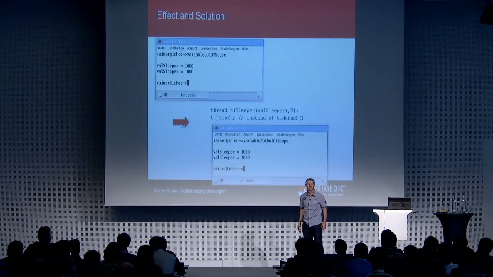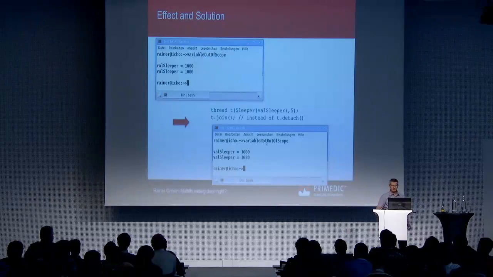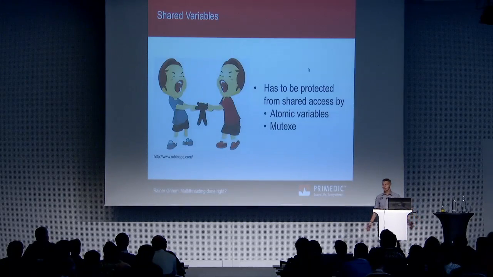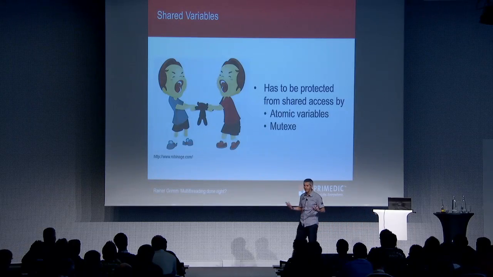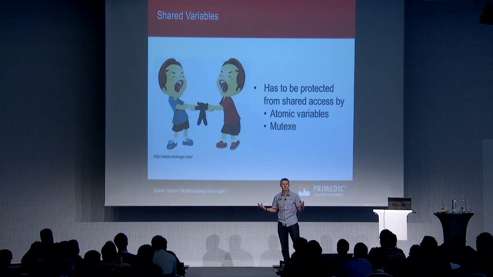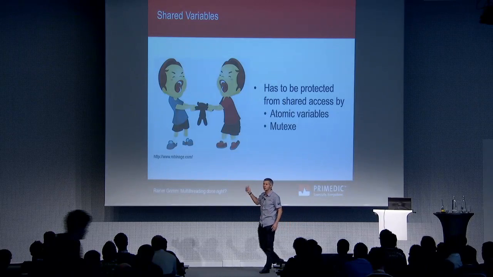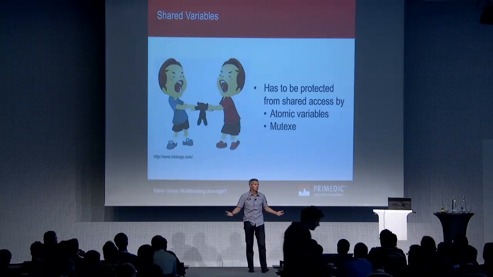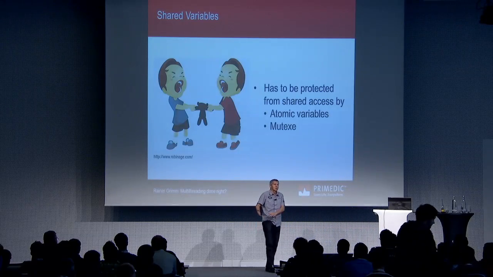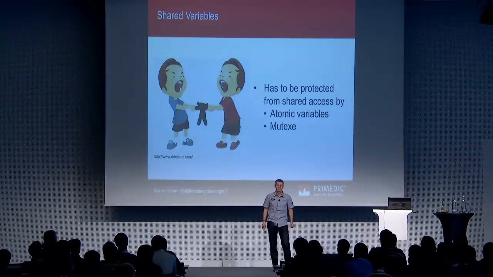Only simple examples. In case you are bored, it will become more difficult. Now you know shared variables is a key point of multithreading. You can deal with this in 3 ways. I only show you 2 ones. You can have something like an atomic variable. You can have something like a mutex, or you can work with fences, which I will not deal with here.